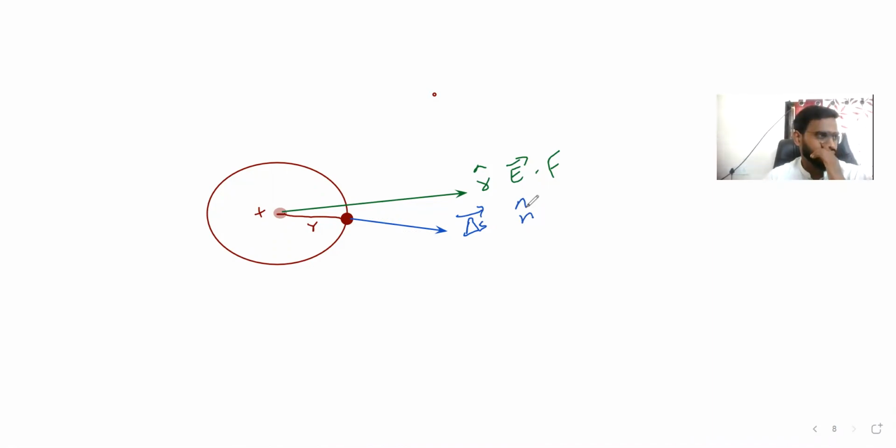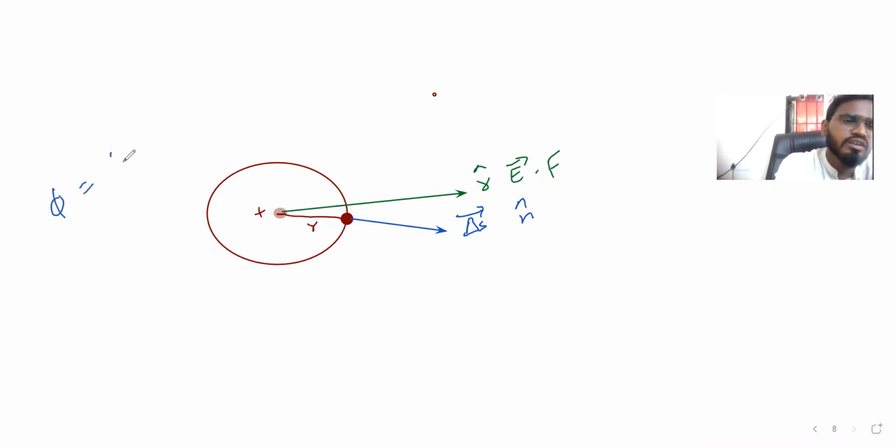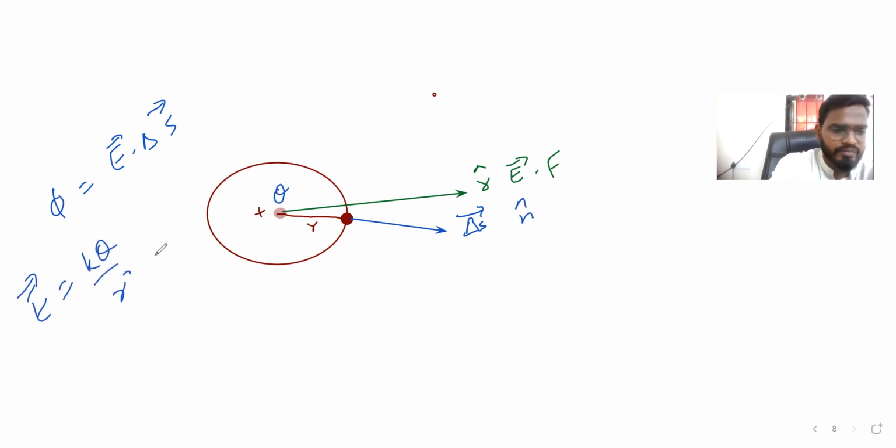Now, if you are doing a derivation, first write what you are supposed to find. We want to find the flux. Flux is equal to E dot delta S. The problem is we don't have E and we don't have delta S. Let's take the charge as Q. So let's first find E. E is equal to KQ by R square.